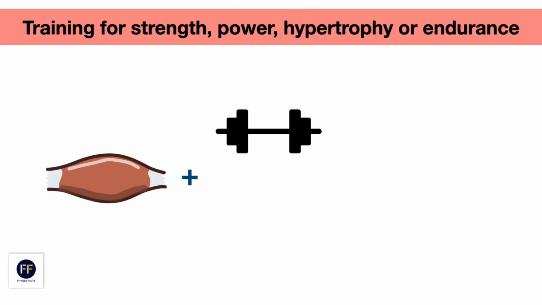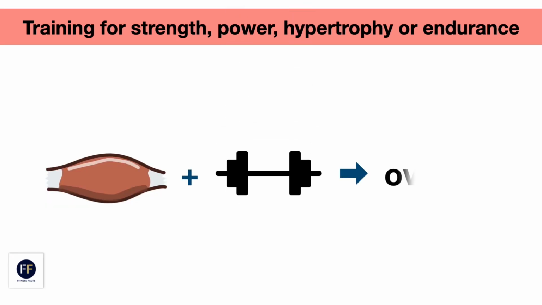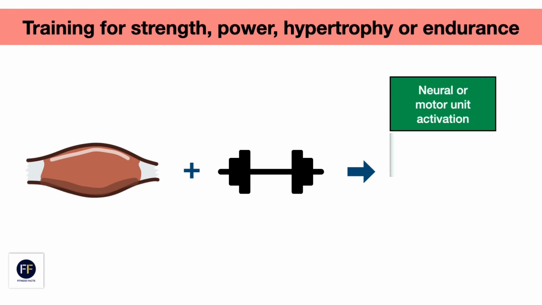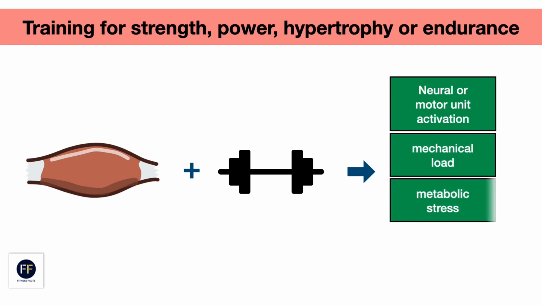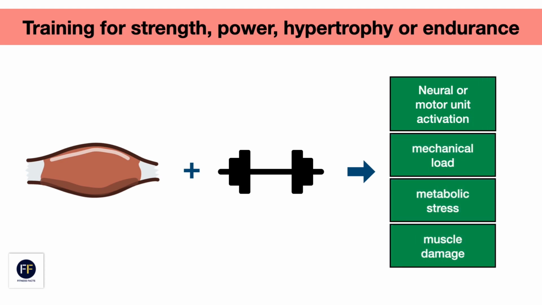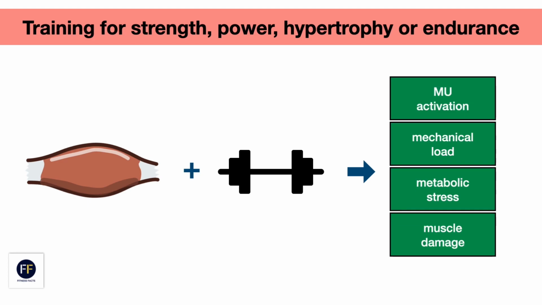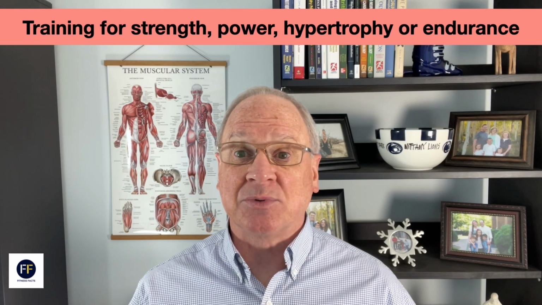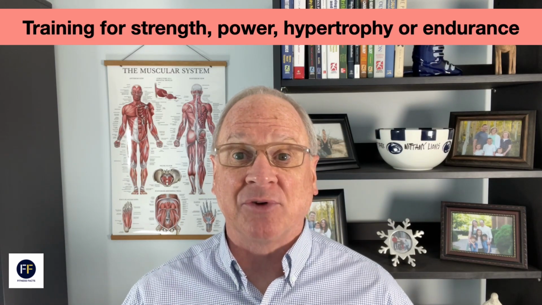In order to develop muscular strength, power, hypertrophy, or endurance, the muscle needs to be overloaded beyond its normal capacity. But here's the important point. Overload to the muscle can involve increases in neural activation, mechanical load, metabolic stress, and muscle damage. These are the most likely mechanisms or reasons behind any gains in muscular strength, power, hypertrophy, or endurance. And it's these mechanisms that dictate the difference between training for strength, power, hypertrophy, or endurance.